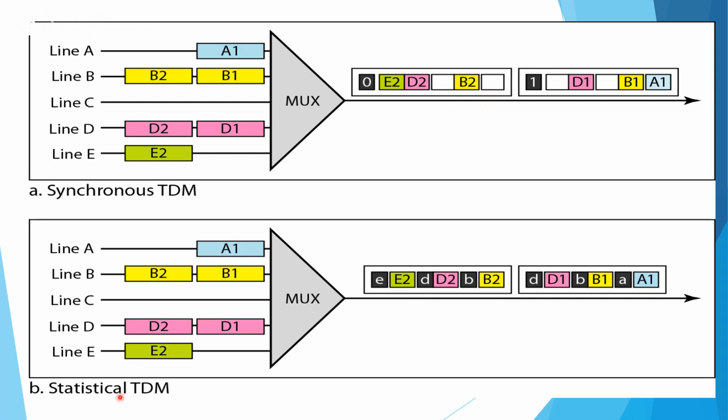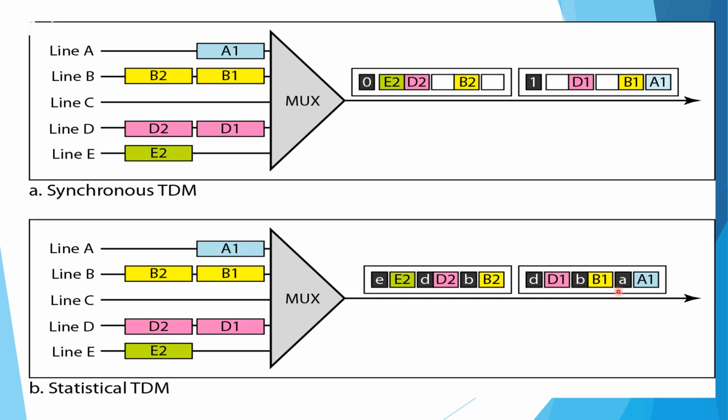But in statistical TDM, for A1, B1, C1 we do not allot a slot within the frame, and D1, E1 are also not there. Instead, we add the additional information A, B and D. That is, line A has data to send, line B has data to send, and line D has data to send.